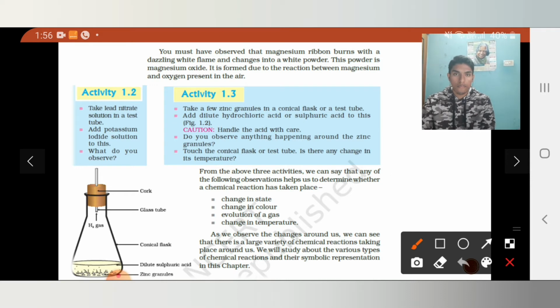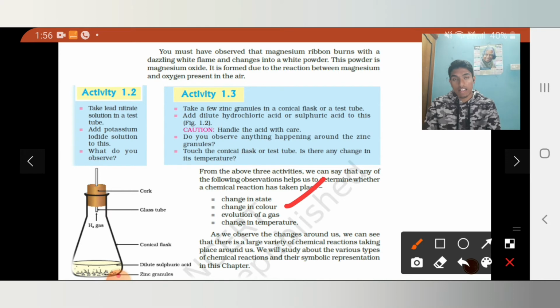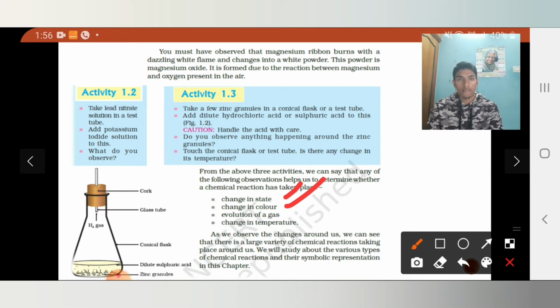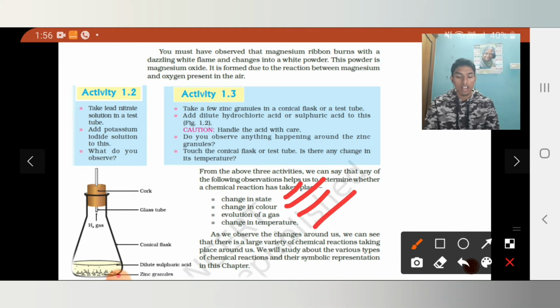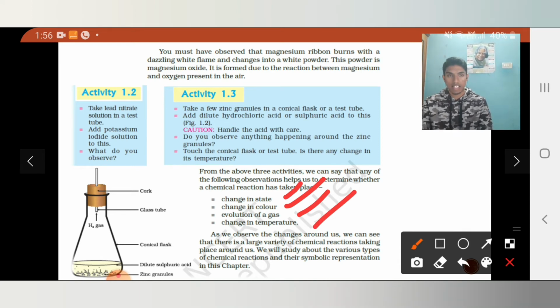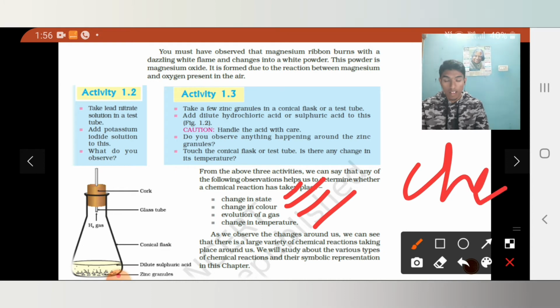What can we infer from these three activities? We can infer that if there is a change in state, a change in color, evolution of gas, or a change in temperature in the initial setup of the substance, then we can say that it is undergoing a chemical reaction. These are the four factors with which we can say that a chemical reaction is taking place.